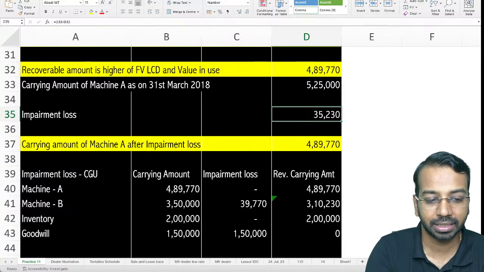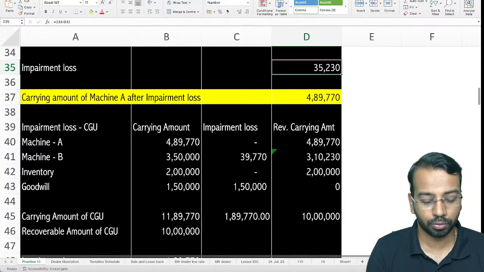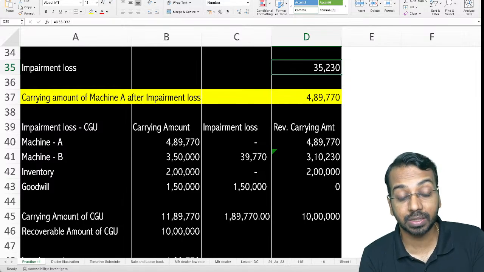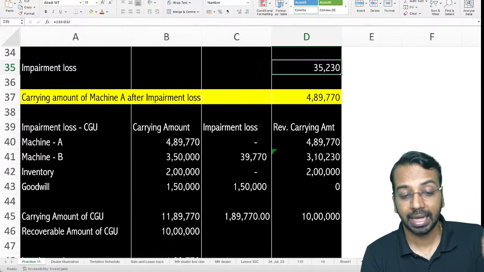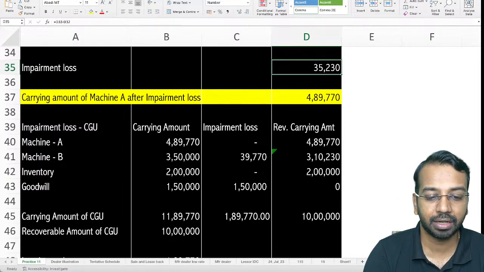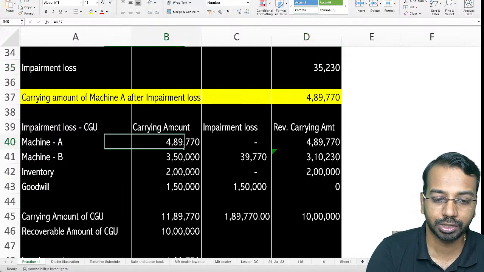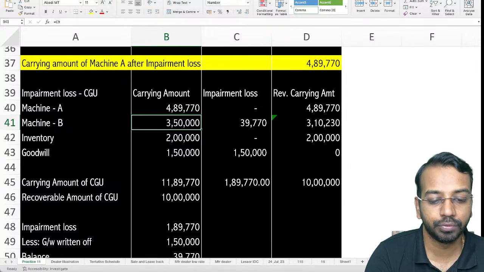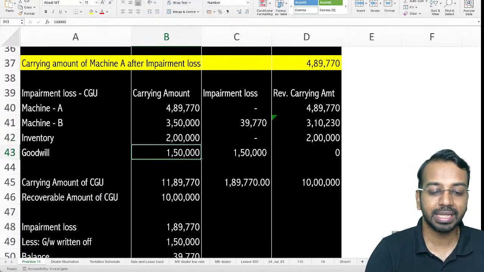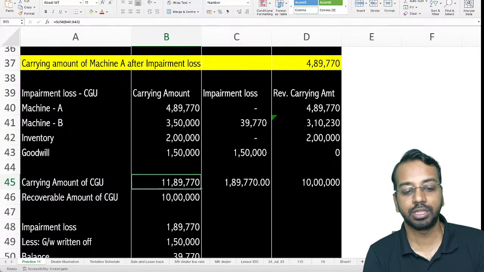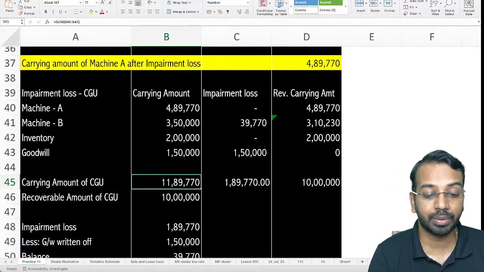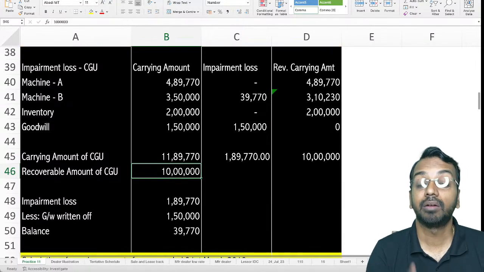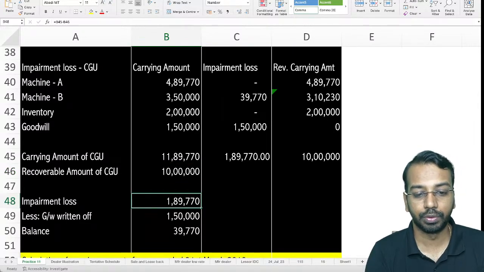Now after that you have to look at the CGU. When you look at the CGU, the order is to calculate the carrying amount as per the respective standard. Then if that specific asset can be tested for impairment independently, you calculate the amount for that. So for machine A, the carrying amount for our calculation becomes 489,770 after the impairment loss. Machine B 350, inventory 2 and goodwill 150. Carrying amount of CGU is 1189,770. Recoverable amount as given in the question is 10 lakhs. So impairment loss is 189. First thing we will do, we will write off goodwill 115.